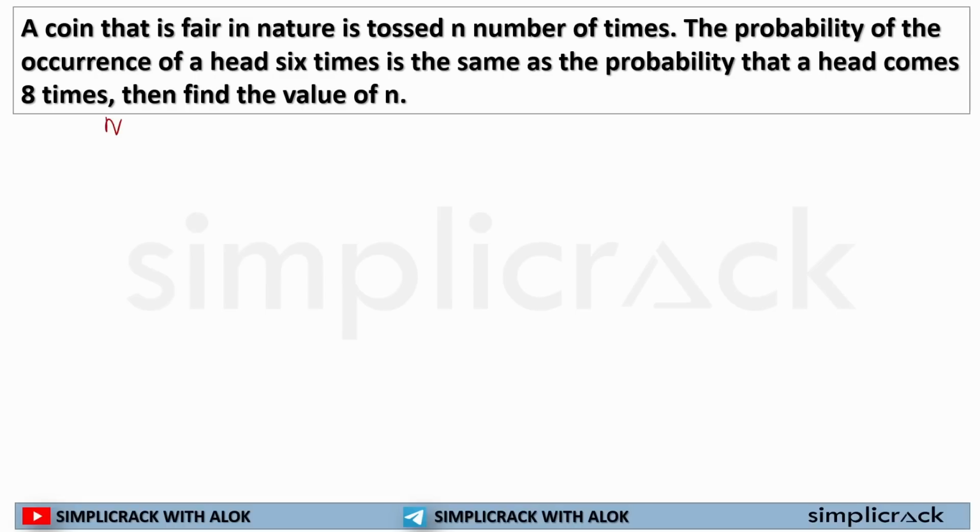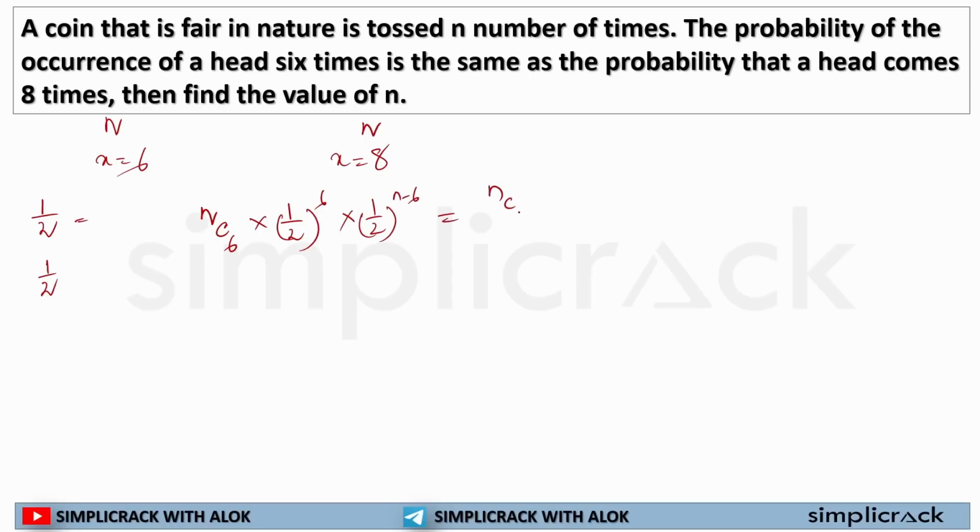Probability of occurrence of head 6 times is same as probability of head coming 8 times. So probability of head is 1 by 2. Probability of not getting head is also 1 by 2. So I can write nC6, where x is 6, 1 by 2 to the power 6 into 1 by 2 to the power n minus 6 is equal to